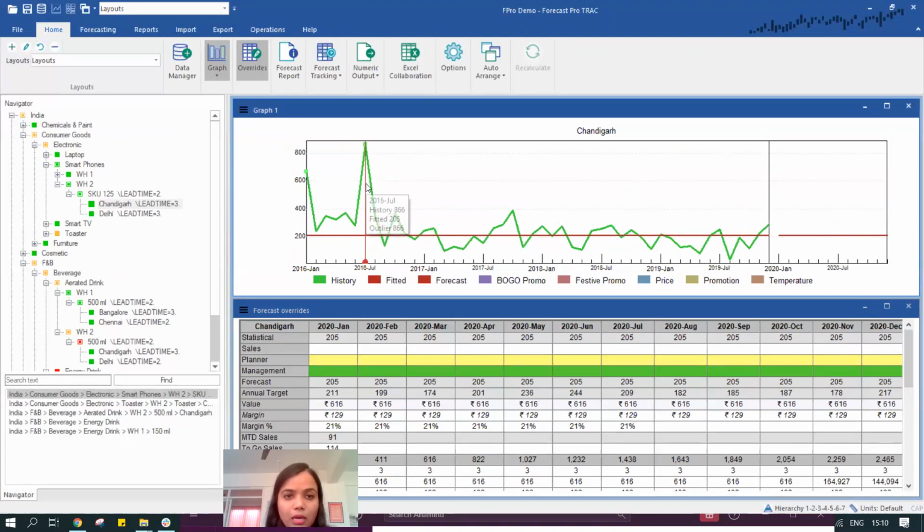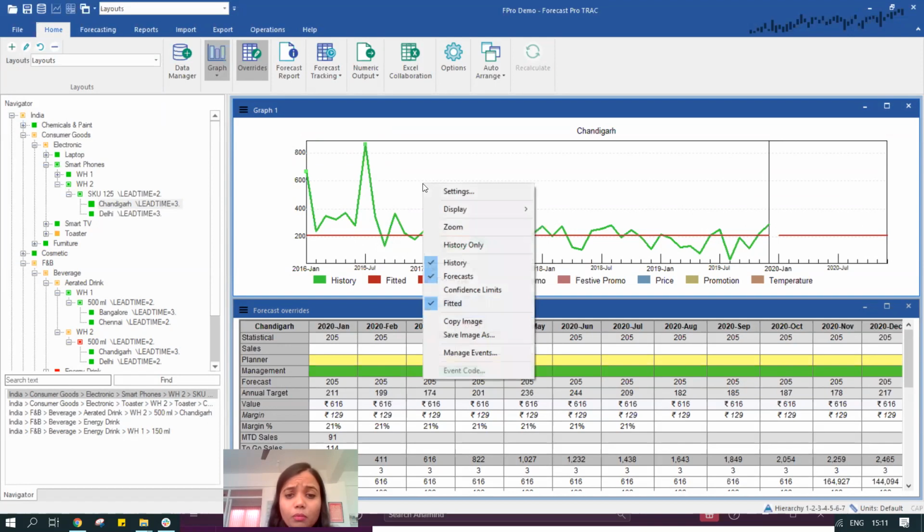As you can see, there are the months of Jan and July where the sales went quite high, maybe because of some promotion or advertisement that we had done in this time period, especially only in the Chandigarh region.